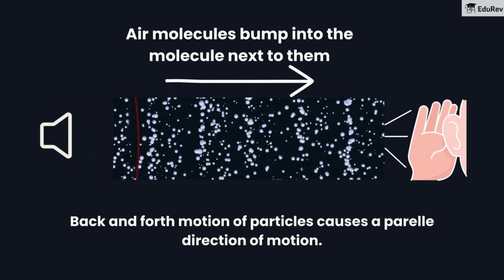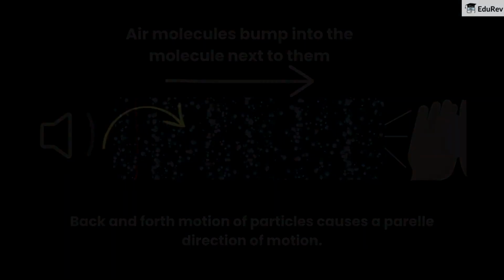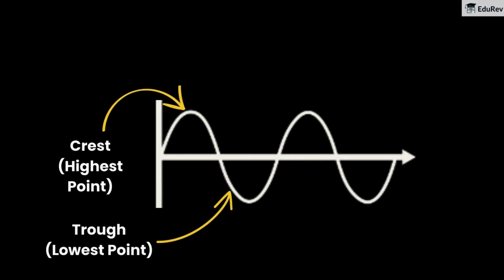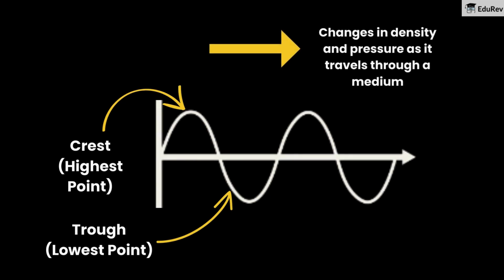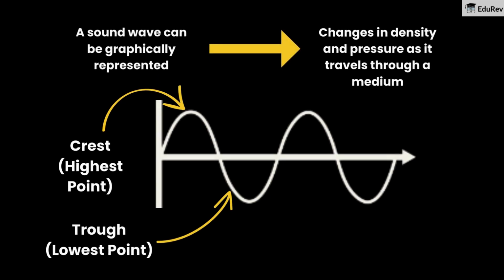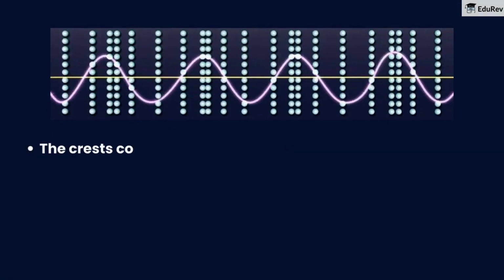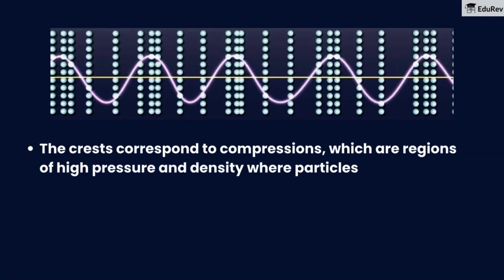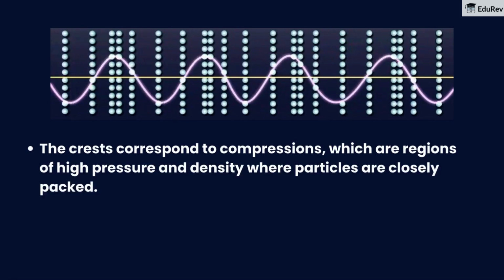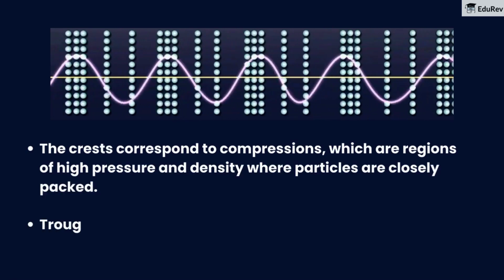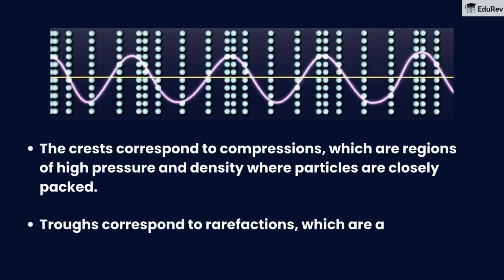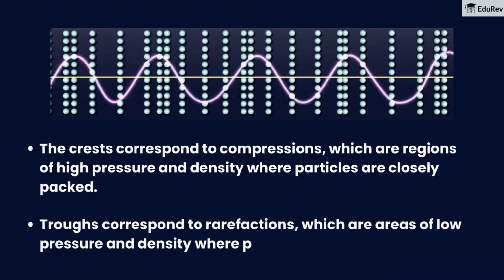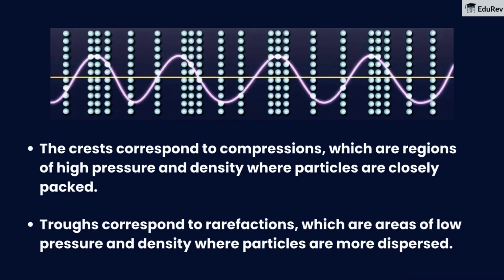Let us get to know more about sound. A sound wave can be graphically represented, showing crests and troughs as regions showing density and pressure. The crests correspond to compressions, which are regions of high pressure and density where particles are closely packed. Troughs correspond to rarefactions, which are areas of low pressure and density where particles are more dispersed.